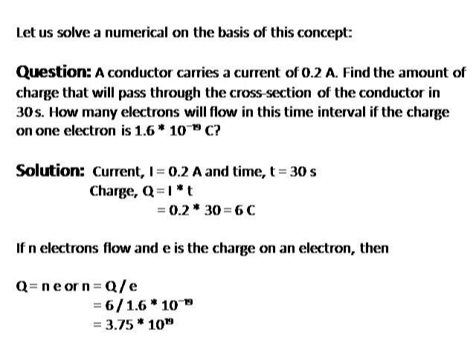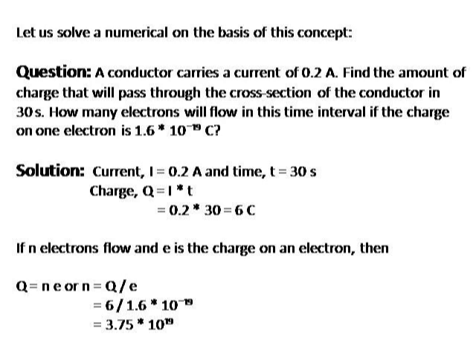In order to solve the second part, we need to know the number of electrons. So we know the formula Q is equal to N into E. We know the charge, we have already calculated 6 coulomb. We know the charge on one electron, that is 1.6 into 10 to the power minus 19 coulomb. So we can easily calculate N, and in this question we have to find N, that is the number of electrons that will flow. So N is equal to Q by E. Q is 6, E is 1.6 into 10 to the power minus 19 coulomb. On solving them, we get 3.75 into 10 to the power 19.